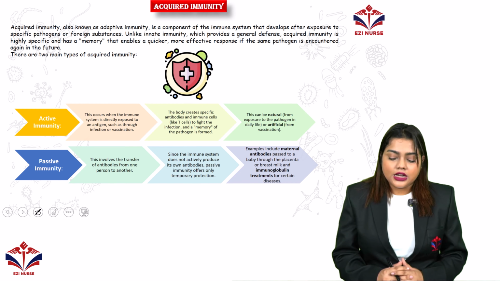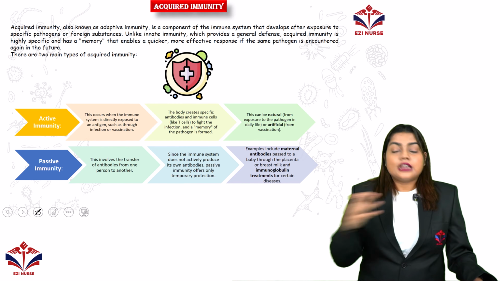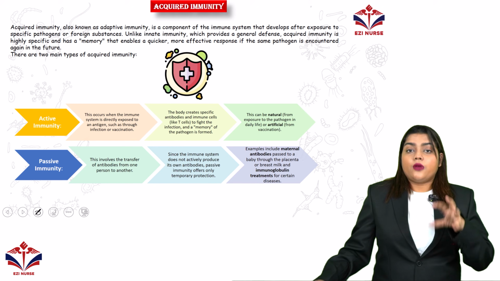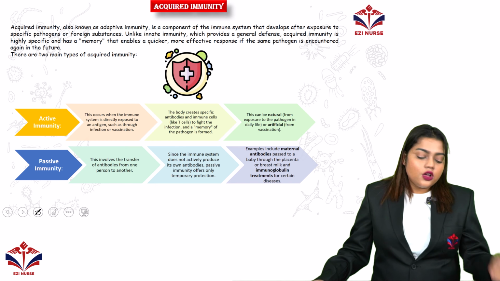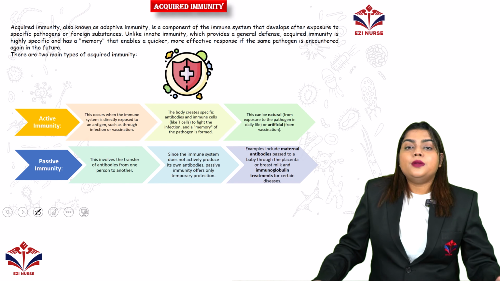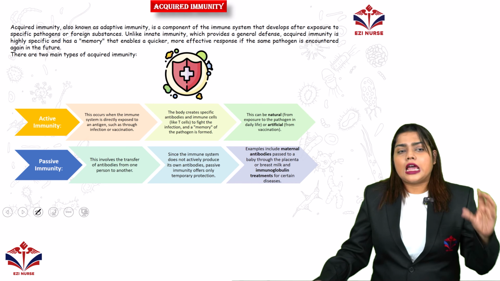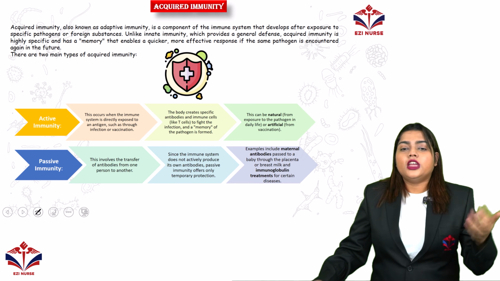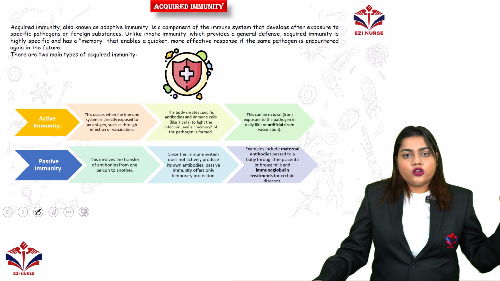Now to understand, innate immunity is present from birth, and it can't resist all of the microorganisms, but acquired immunity has memory. Because of that memory, acquired immunity is able to recognize the particular type of pathogen that has already entered the body, and the antibody is already prepared, so they will fight against the microorganism.